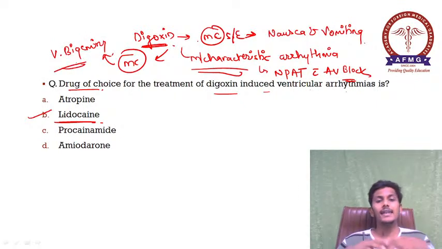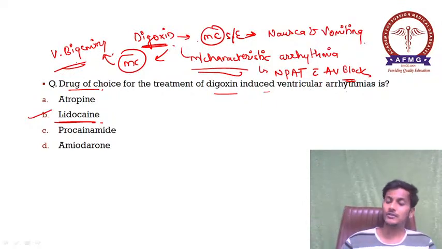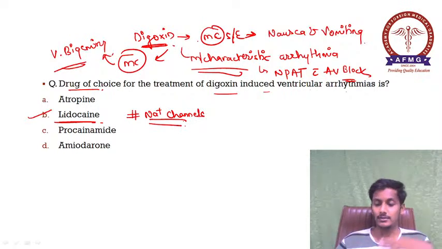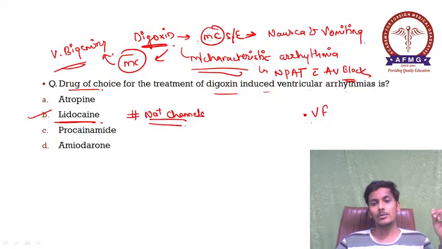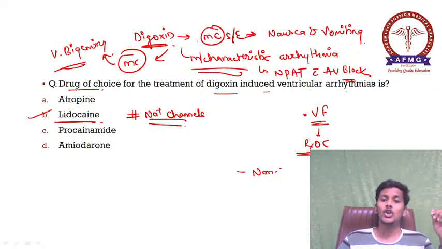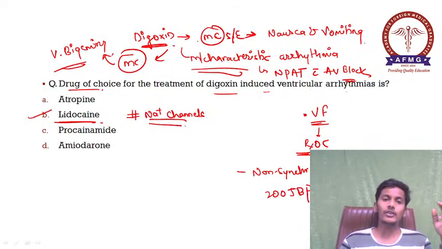Please remember, there can be ventricular arrhythmias or ventricular tachycardias associated with digoxin, and the drug of choice used in these cases is lidocaine, which is also used as a local anesthetic agent. It blocks your sodium channels. So lidocaine is used in cases of ventricular arrhythmias. If this question was about ventricular fibrillation, the treatment of choice is non-synchronized DC shock. How many joules? 200 joules biphasic. Please remember this.